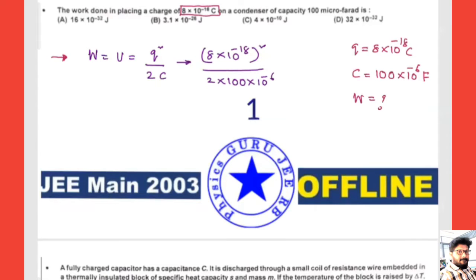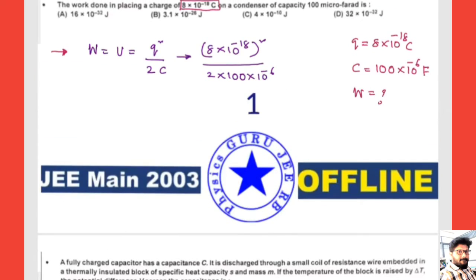So most of them posted their answers, might be correct. Next, if I simplify this, then 64 into 10 to the power of minus 36 divided by 2 into 10 to the power of minus 4, right? Or we can write it as 32 into 10 to the power of minus 32 joules.